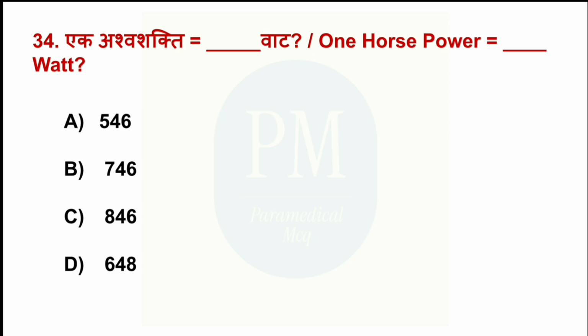1 horsepower is equal to dash watt. Option A, 546. Option B, 746. Option C, 846. Option D, 648. The correct option is option B, 746.